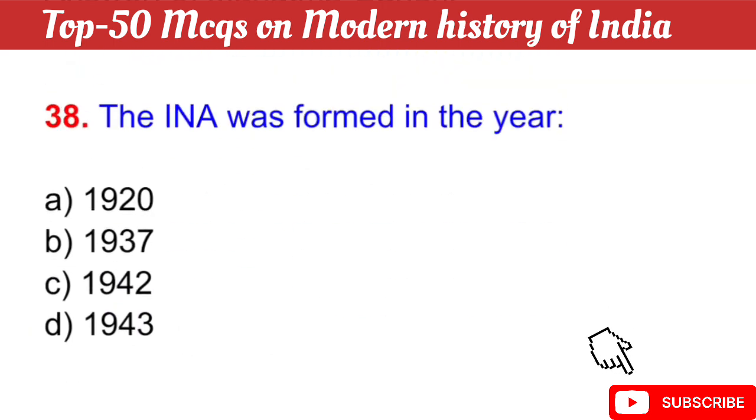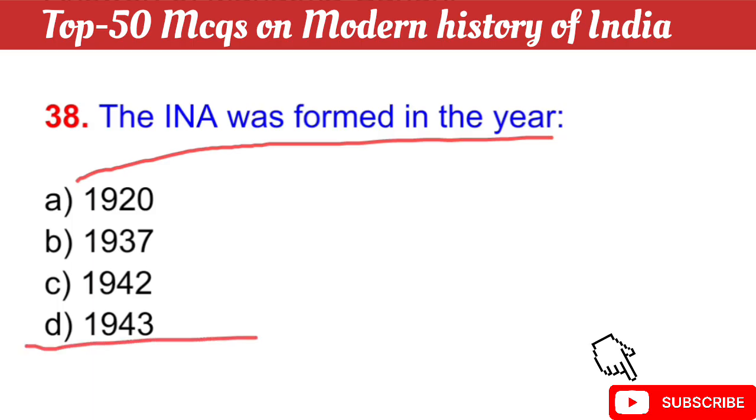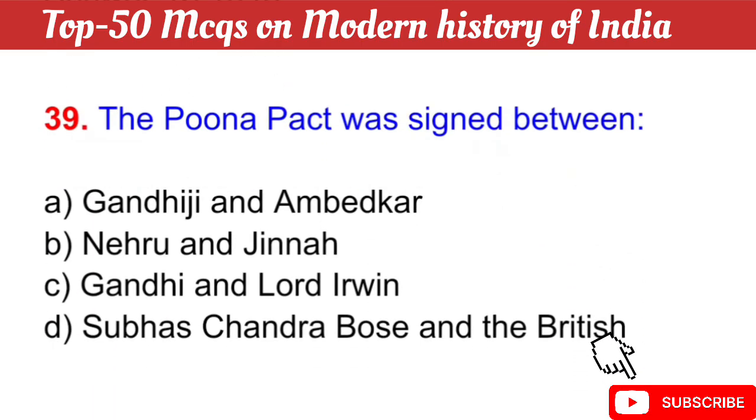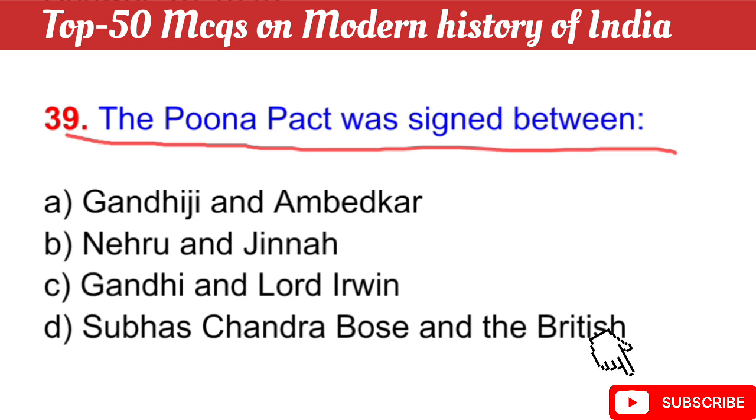Question number 38: the INA was formed in which year? The right answer is option D, 1943, by Subhash Chandra Bose. Question number 39: the Poona Pact was signed between. The right answer is option A, Gandhi and Ambedkar.